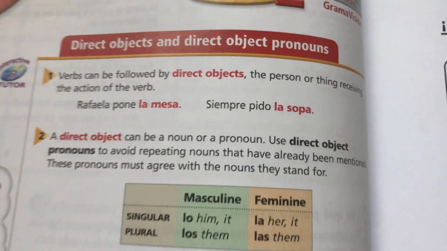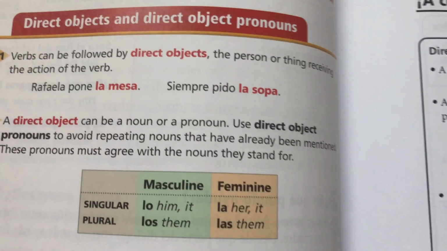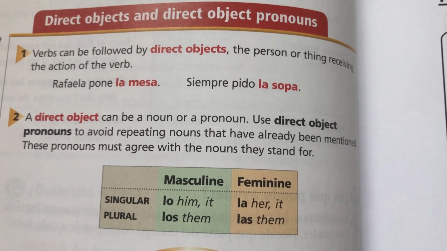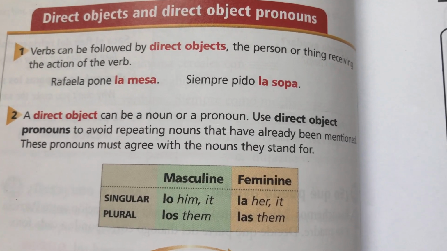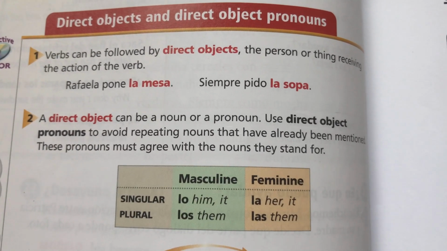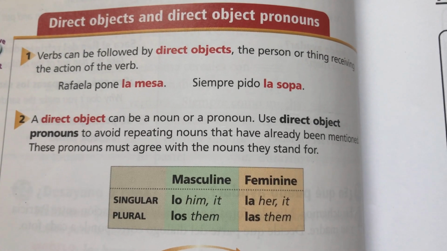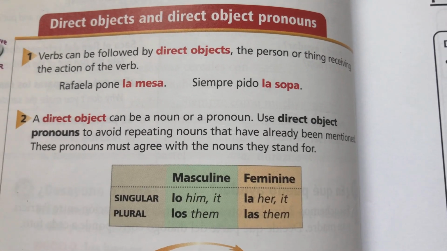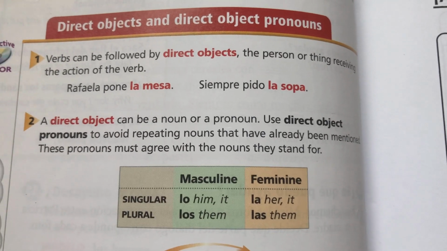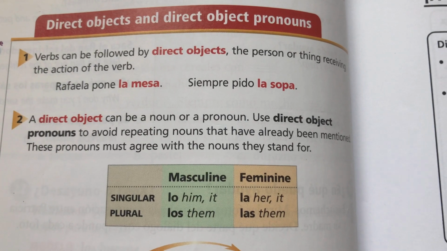Stop. So number one, verbs can be followed by direct objects, the person or thing receiving the action of the verb. Okay? So you have Rafaela pone la mesa. So Rafaela puts the table. Okay? She sets the table. So that's the direct object. Rafaela is the subject, pone is the verb, she sets, and la mesa is the direct object.